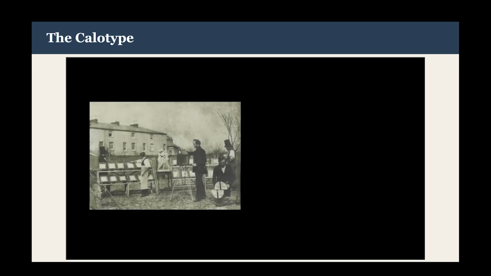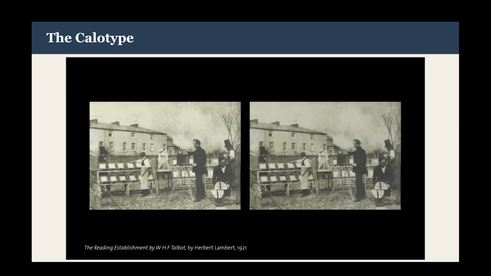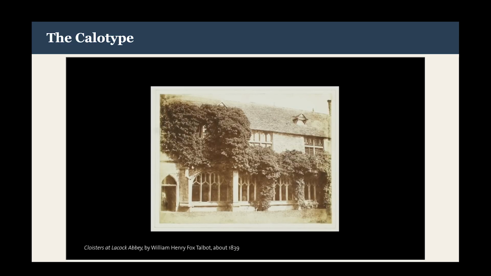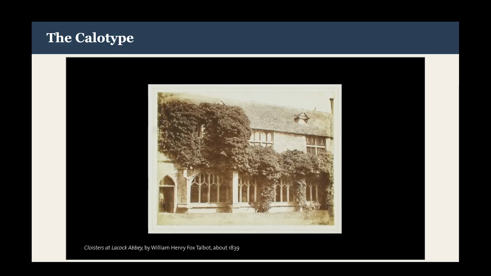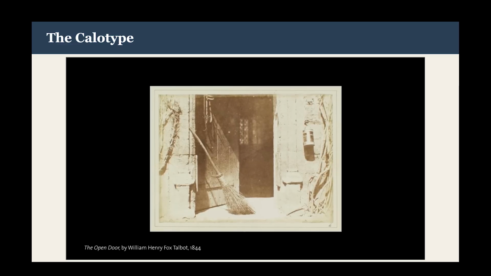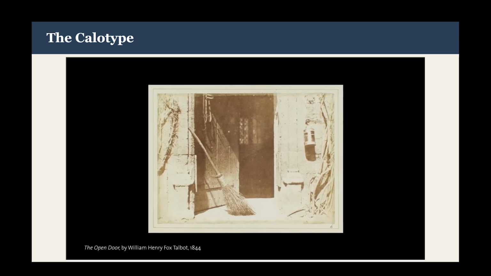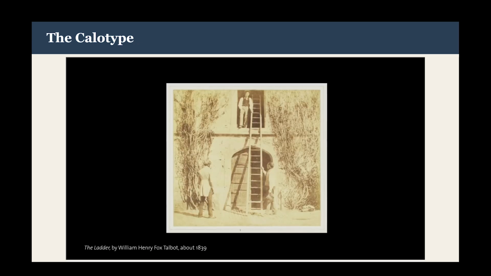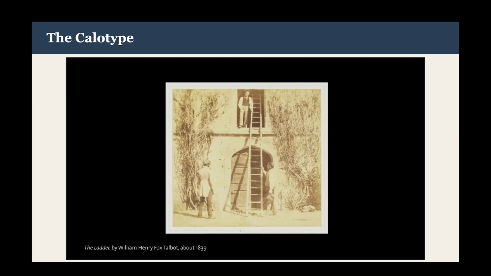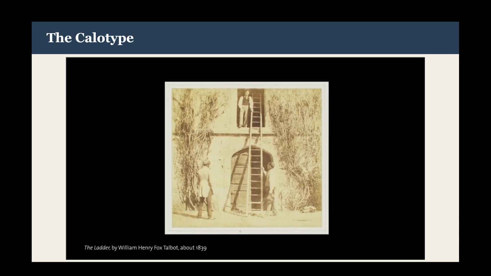For the first time, multiple prints could be made from a single negative, which could be used again and again. Talbot patented his process in 1841 with the name calotype, which means beautiful impression in Greek. Talbot's invention of the negative to positive process led the way for photographers until digital technology arrived.